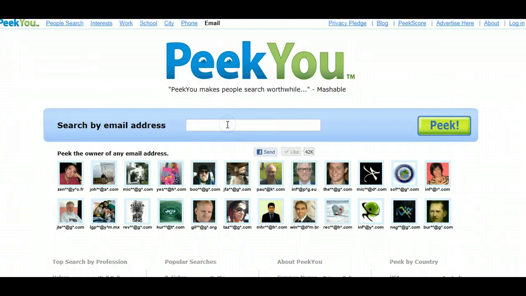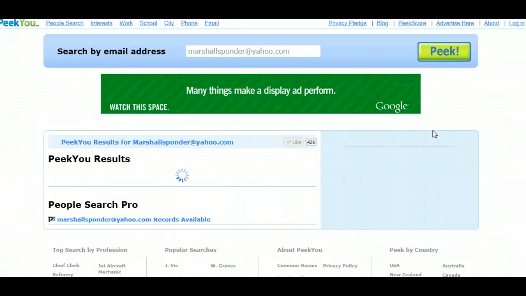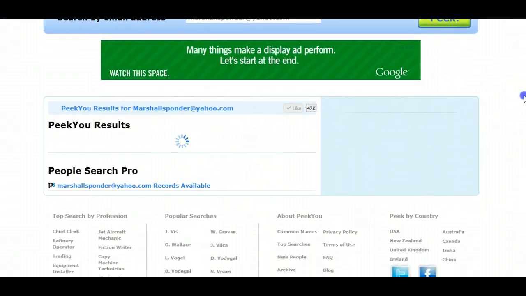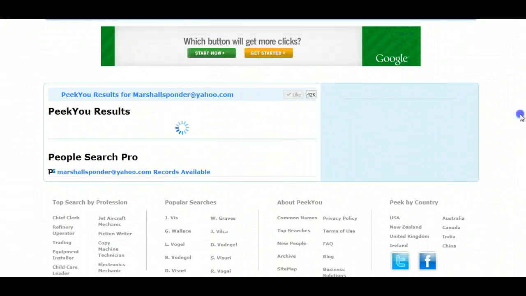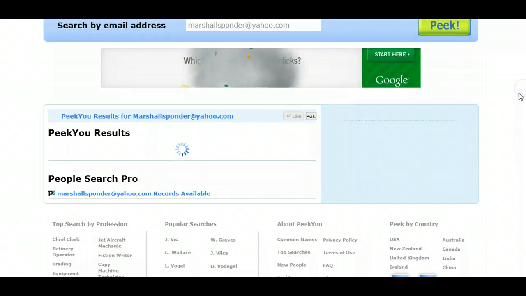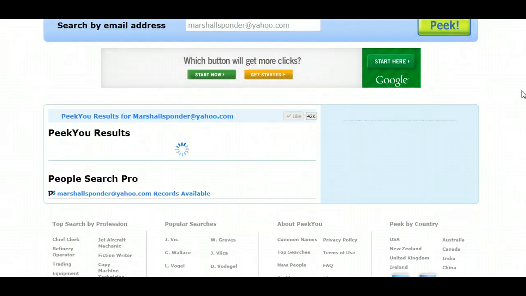If you have somebody's email address, you can actually use that as a way of searching. So, for example, I have one. I don't know if it's going to pick up anything, but this is one of my addresses. Let's see if it picks up anything. Basically, it doesn't really seem to. Well, it's still looking. But there are many ways that PeekYou can be a way to fill out your data.